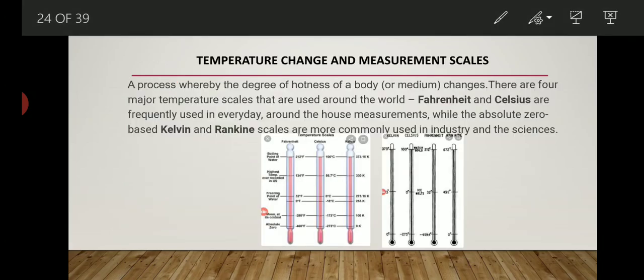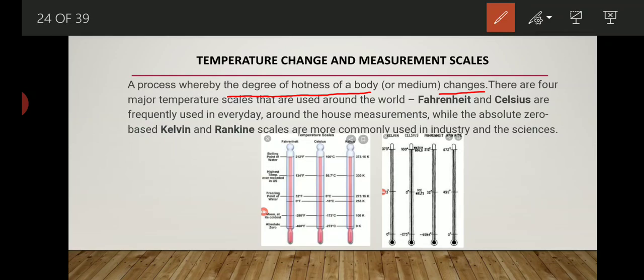So basically, what is temperature and what is temperature change? Temperature change is a process whereby the degree of hotness of a body or any medium changes. Means whenever there is a change in the degree of hotness of any body or any medium, when we see the difference, means one medium is having one temperature and another medium is having another temperature, that difference is known as a temperature change.